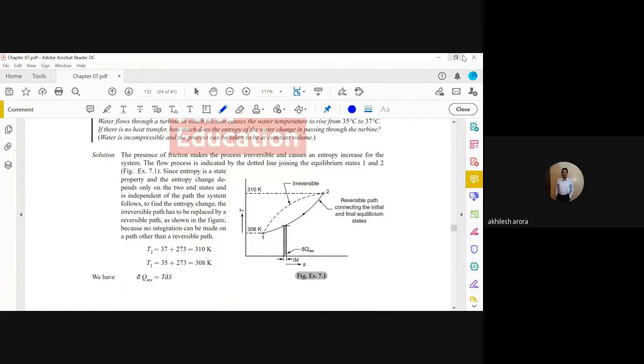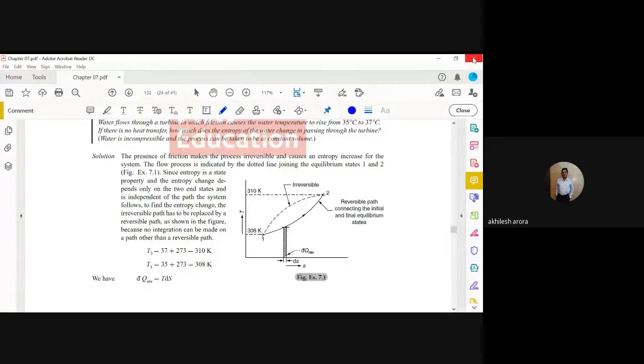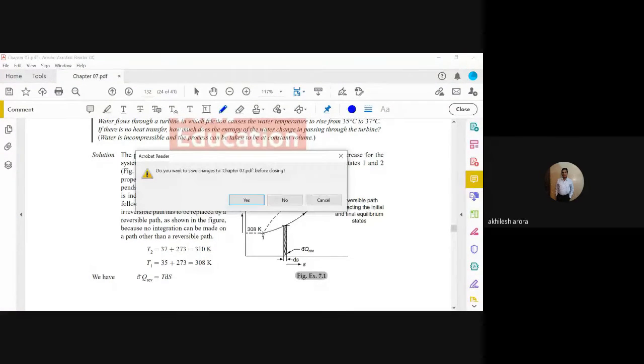Now let us move to the next chapter, chapter number 8, which is availability or exergy.